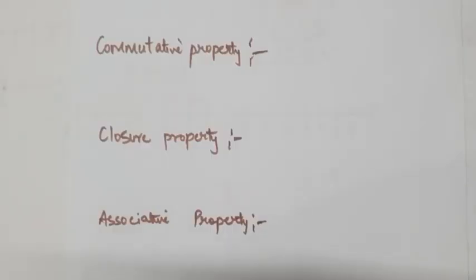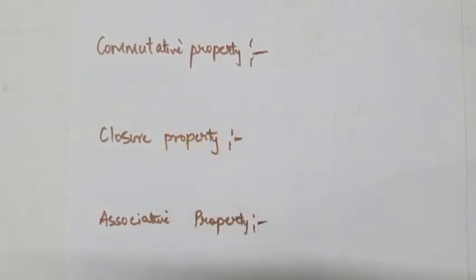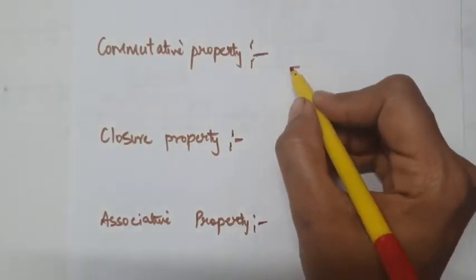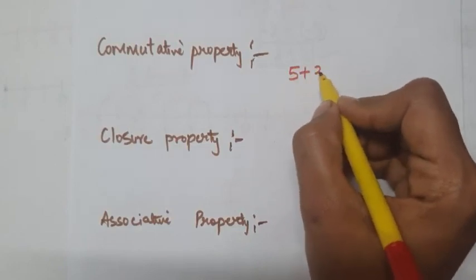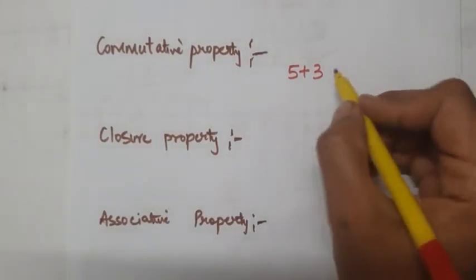Now let us discuss the few properties of addition. The first property is commutative property. Commutative property is what? That is, if we add any two integers like 5 plus 3, what does it give?